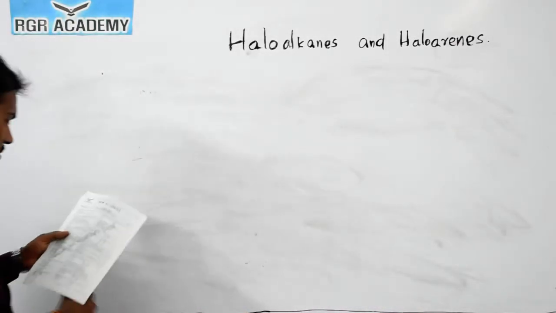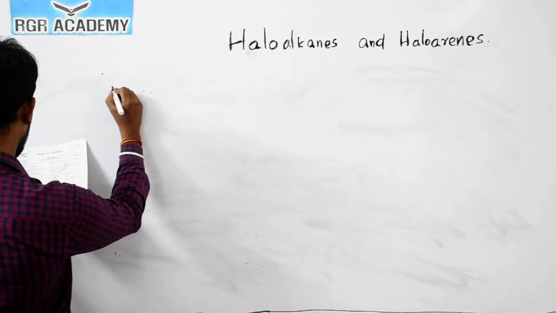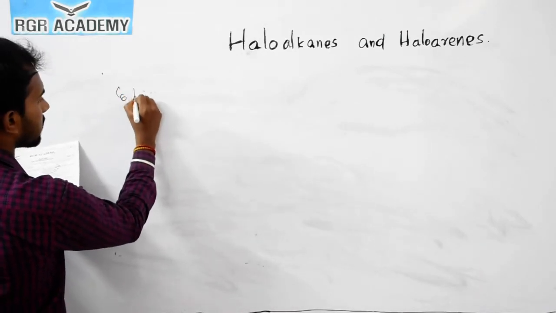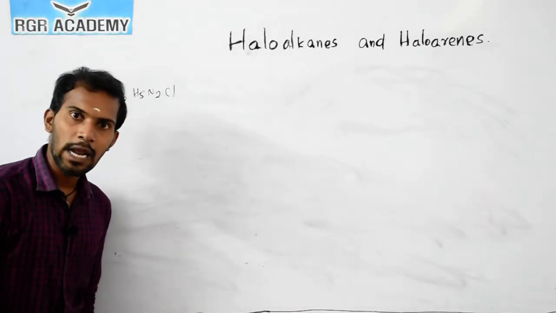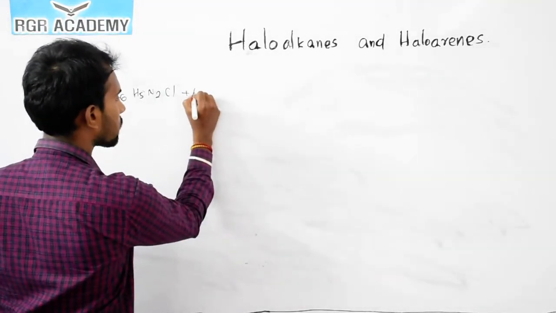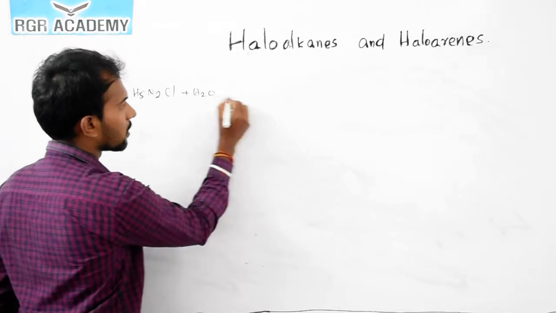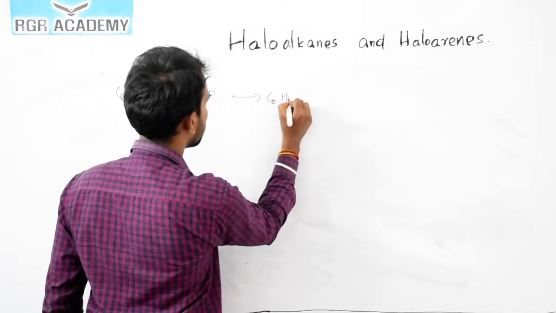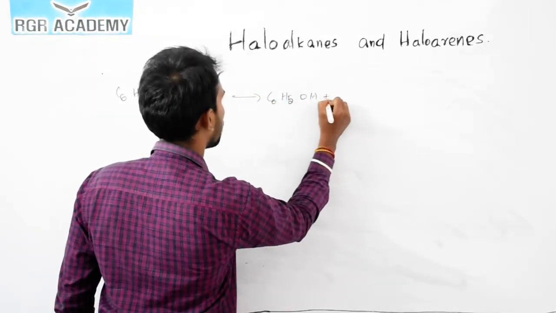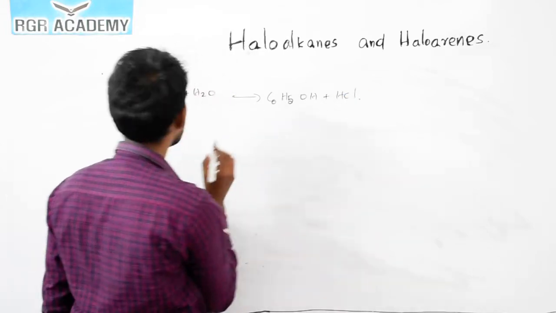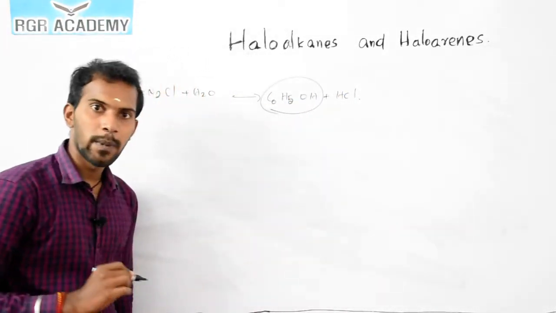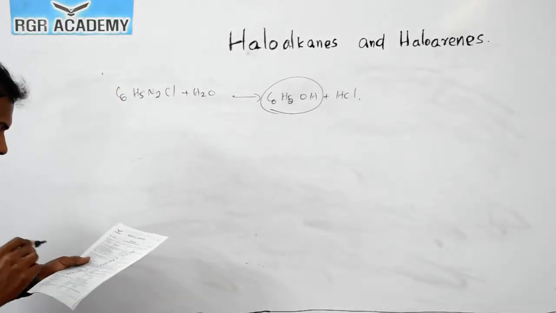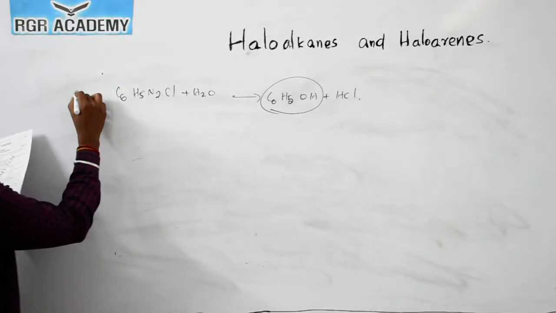We already saw. Now option 2 is C6H5N2Cl benzene diazonium chloride. When you react with H2O, it forms C6H5OH plus HCl. So the product is phenol, it's not benzene. So option 2 is the correct answer.